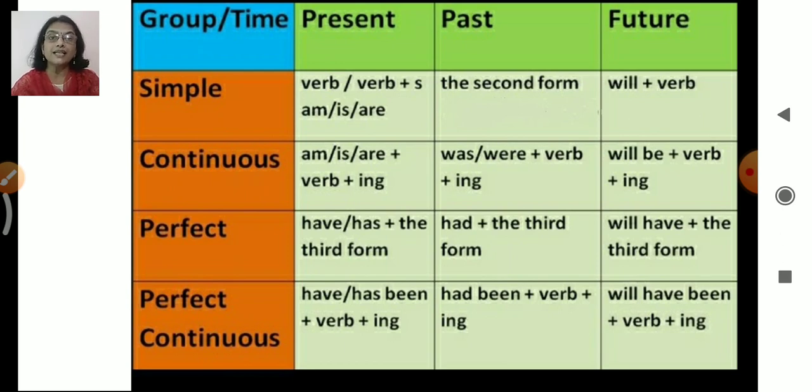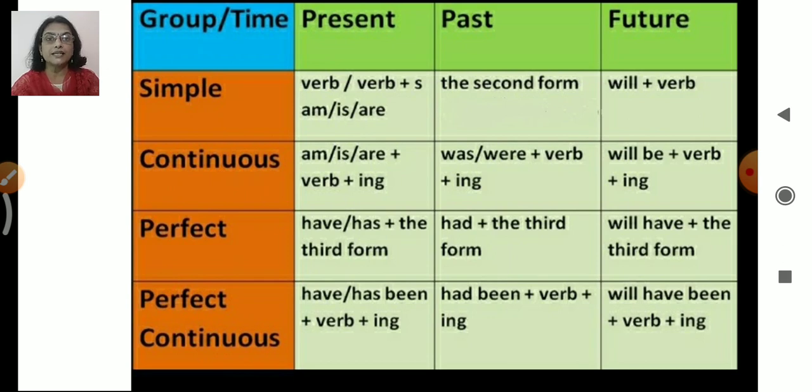Now here we can see simple present, how it is formed: verb or verb plus s. That means we add the s form there, right? Then simple past, how is it formed? By using the second form of the verb, right? That means the past tense, played, remember? And simple future, how is it formed? You add will plus whatever verb is there, will play.